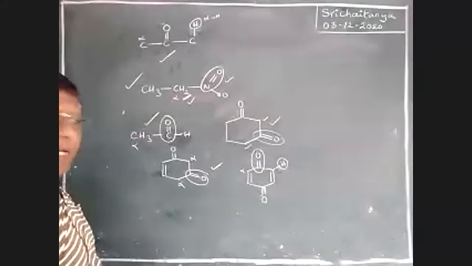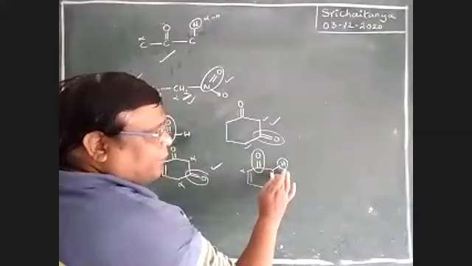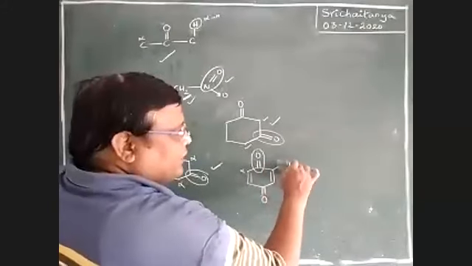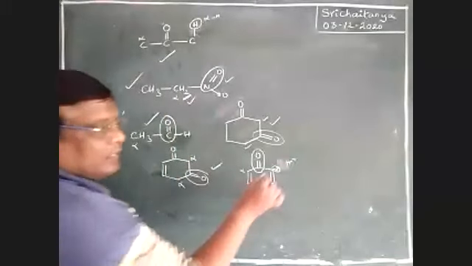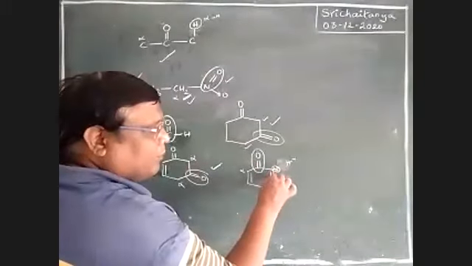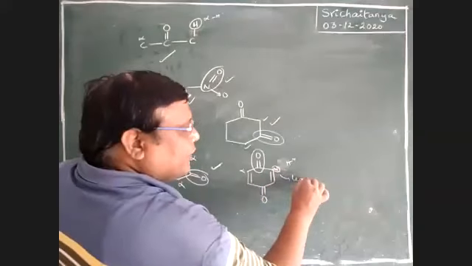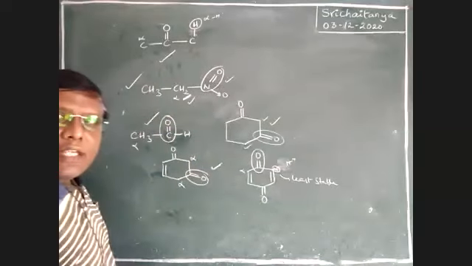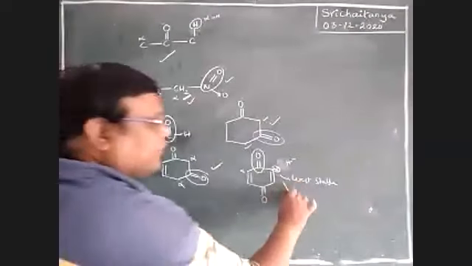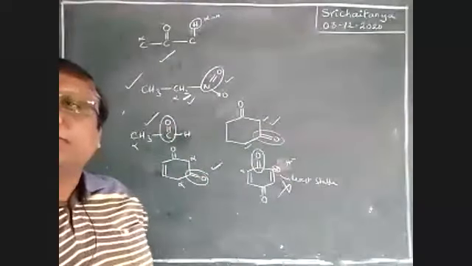Why not? See here. For example, if this one loses H plus ion, this carbon gets a negative charge. This negative charge on a double bonded carbon is least stable. Because of this condition, this one does not exhibit tautomerism.